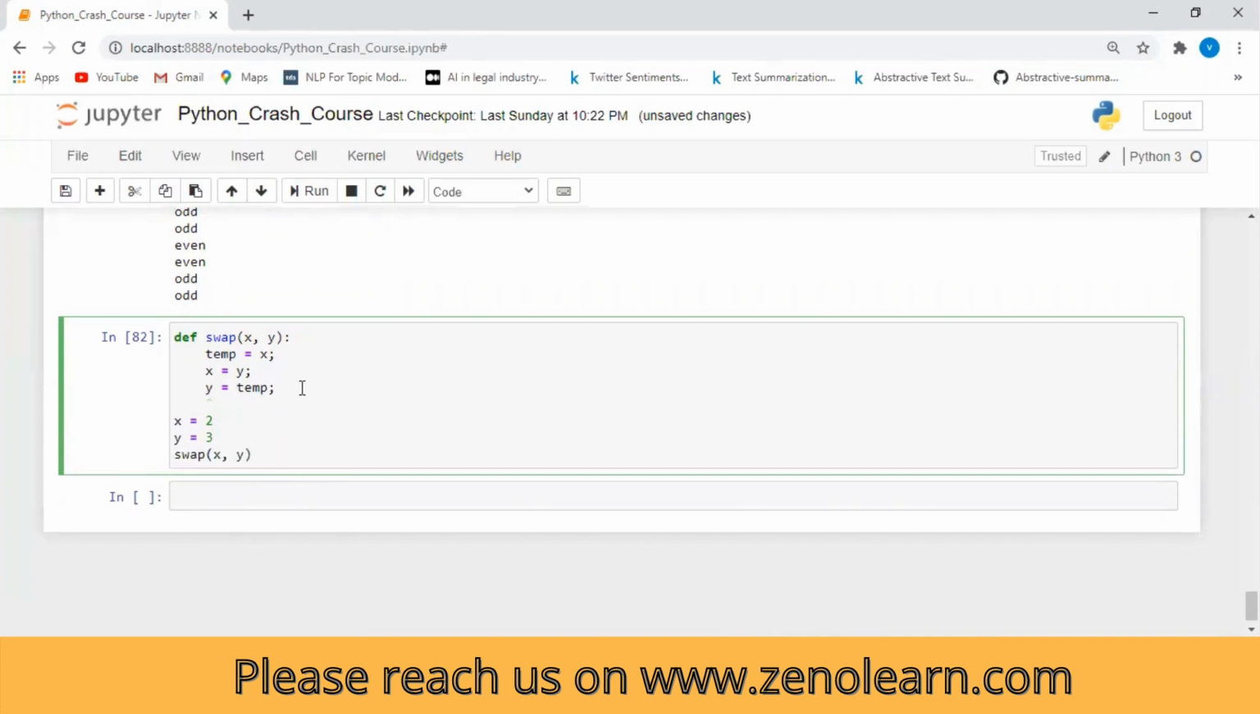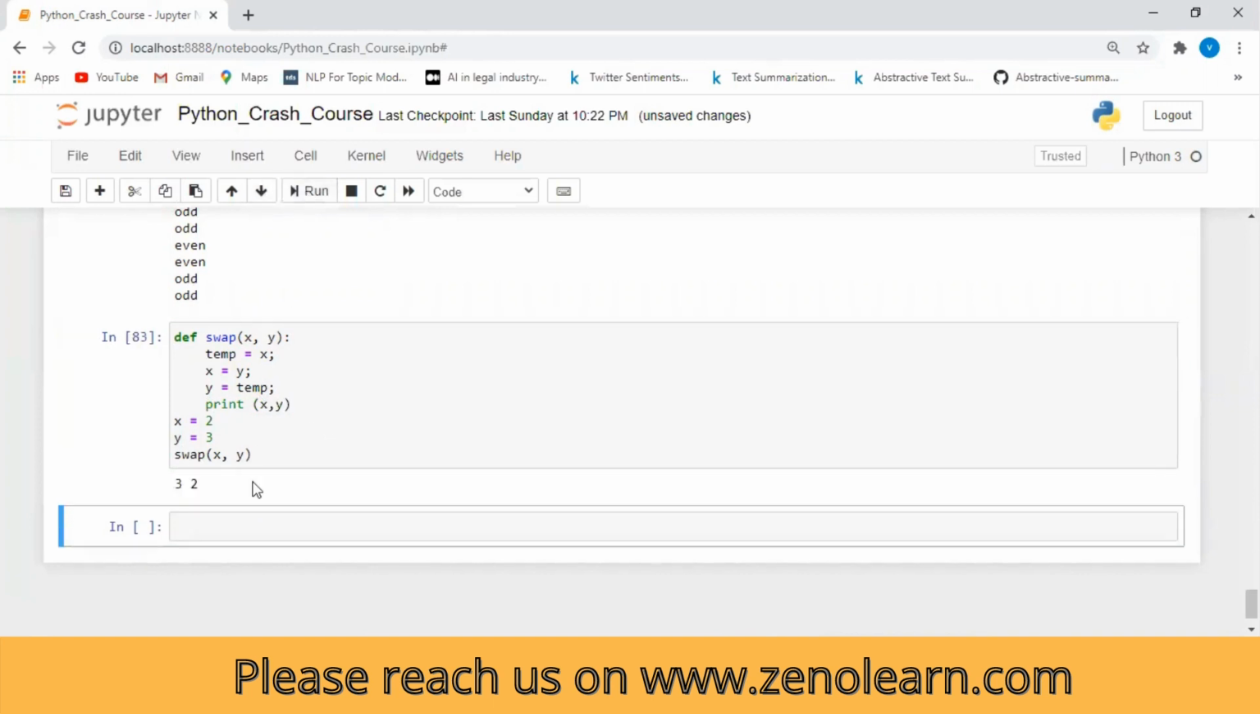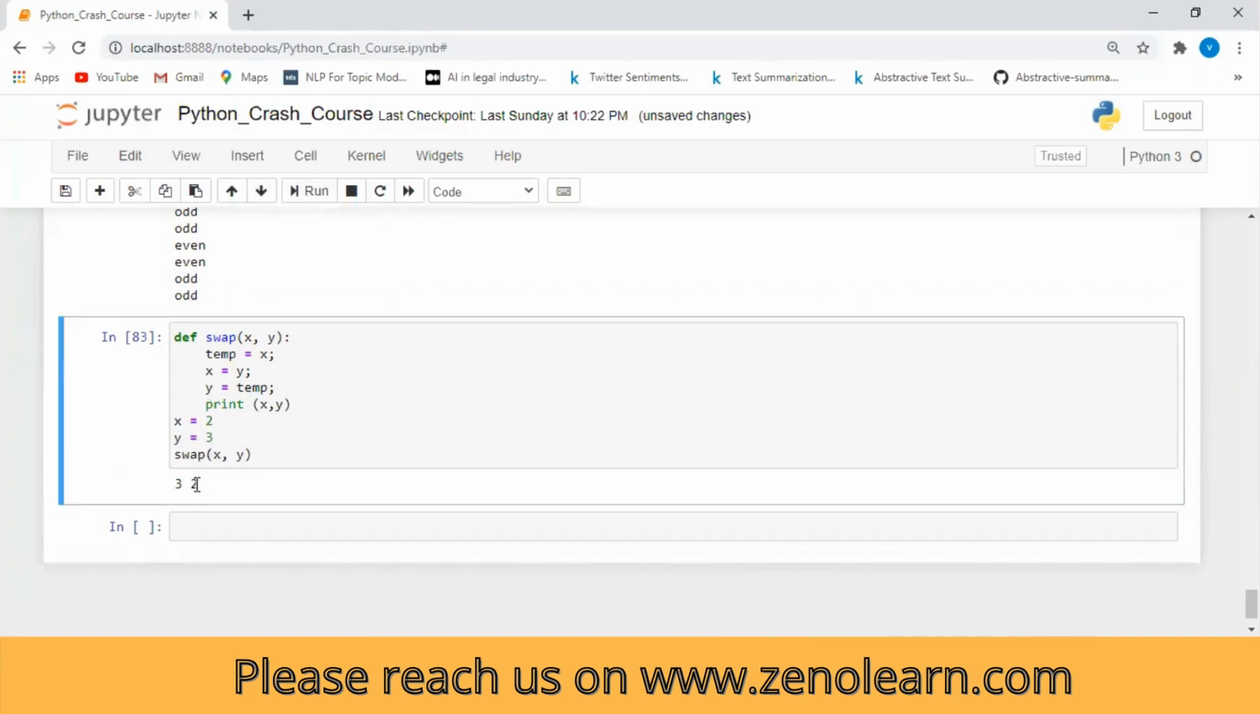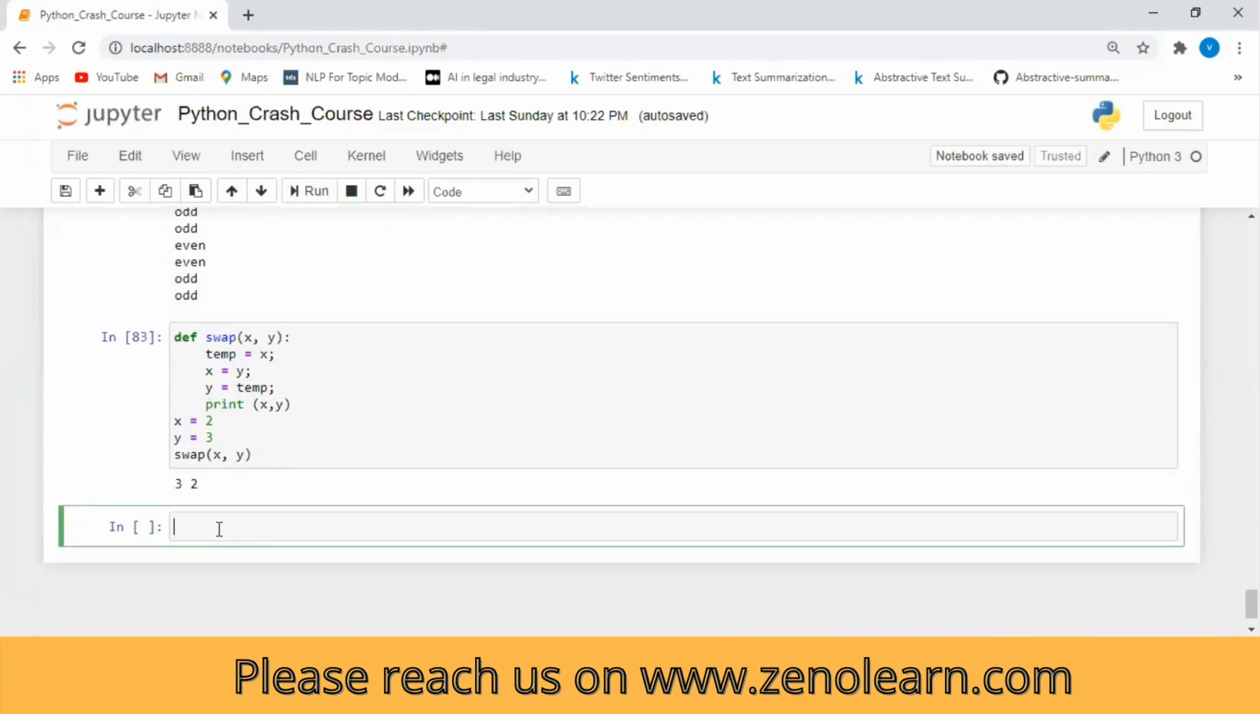So we'll just print x and y within the function, so that whenever it is executed, we can see. We have assigned x as 2 and y as 3. What is our output? It is coming as 3 and 2. Perfect. So this is how it works.